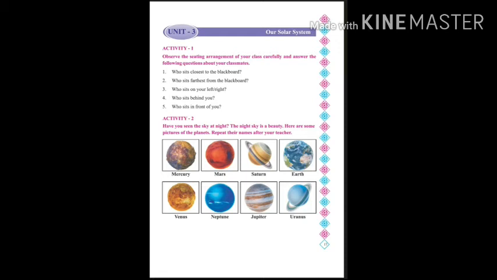Who sits behind you? The child that sits behind you. And number 5 is who sits in front of you? So just recall your friend's name and write it.